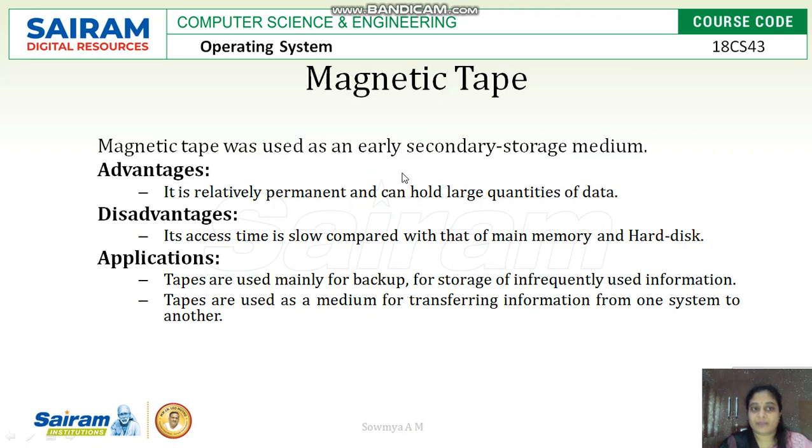Next is magnetic tape. Magnetic tape was also used in early secondary storage media. It is a permanent storage device which can be moved from one place to another, so the data can be transmitted from place to place. The disadvantage of magnetic tape is that it is very slow compared to main memory as well as the hard disk.